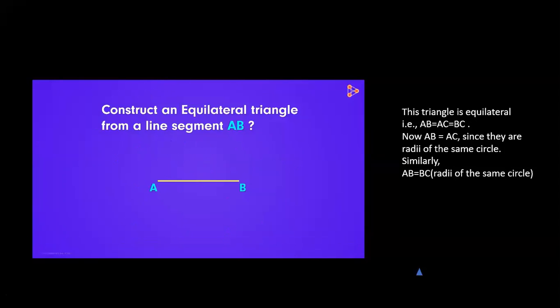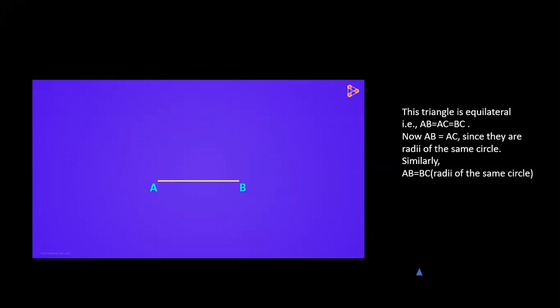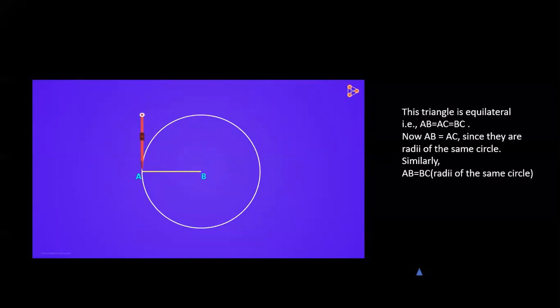To construct the equilateral triangle, we have to find the third vertex other than A and B. For that, let's take a compass. We put the fixed point of the compass on one of the points, say B. Now, taking this line segment AB as the radius, we draw a circle with B as its center. Similarly, without changing the length of the compass, repeat the process by placing its fixed point on point A.